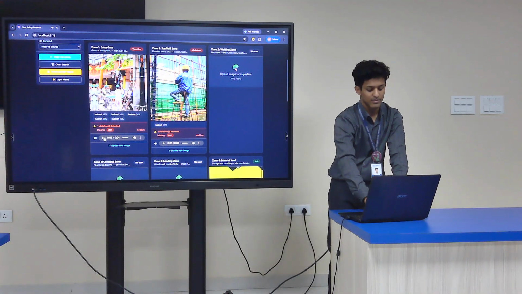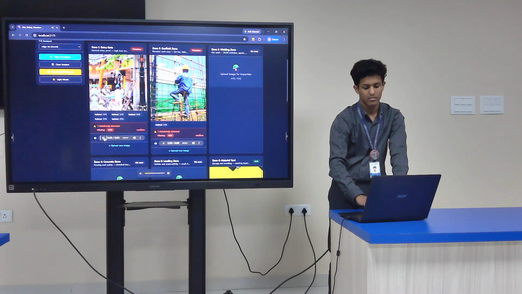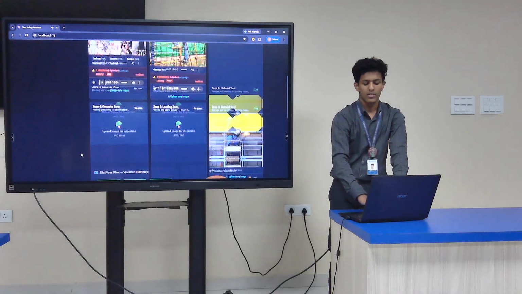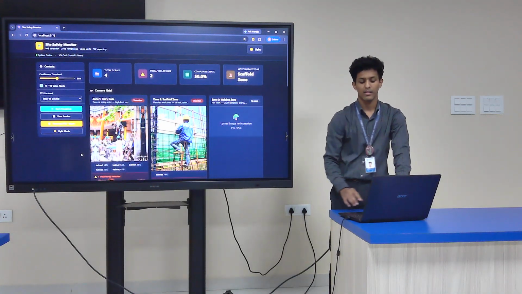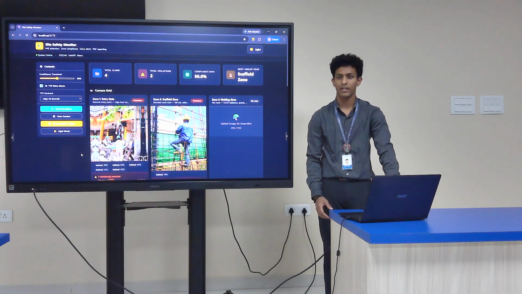Attention, entry gate. Safety vest is required. So the whole point of this is to make sure everybody is compliant.